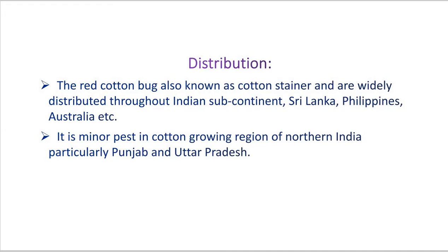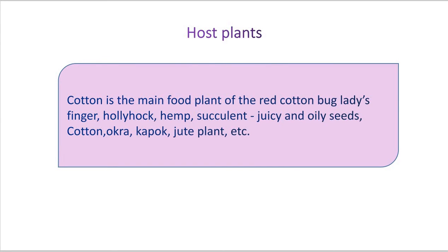Now we can focus on the host plants. Cotton is the main host plant, or the food plant, of the red cotton bug. Besides cotton, it can also feed on different plants belonging to the family Malvaceae, such as lady's finger, hollyhock or hemp.